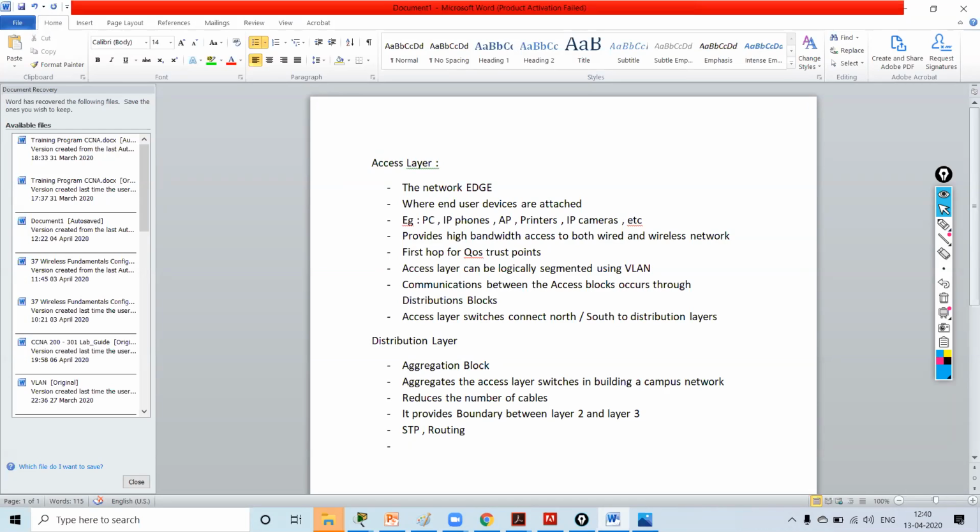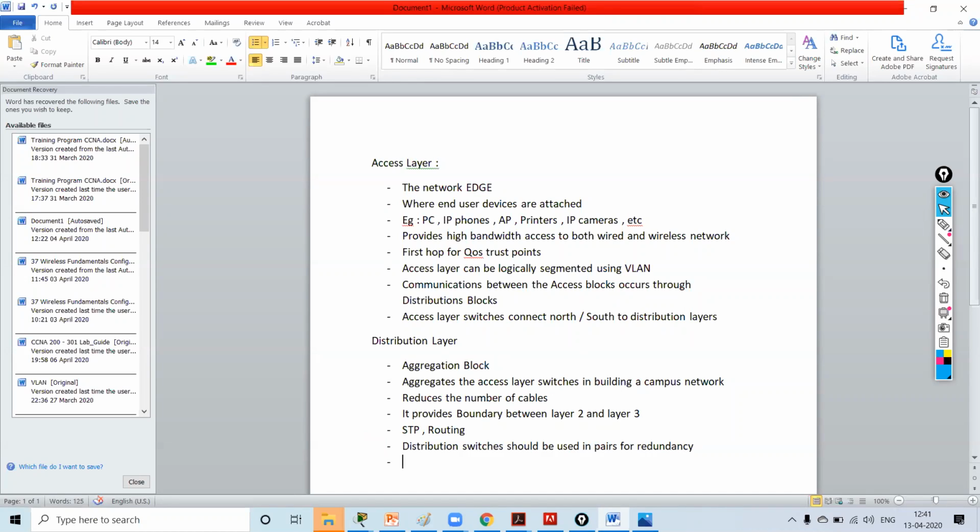Now, distribution switches should be used in pairs for redundancy.